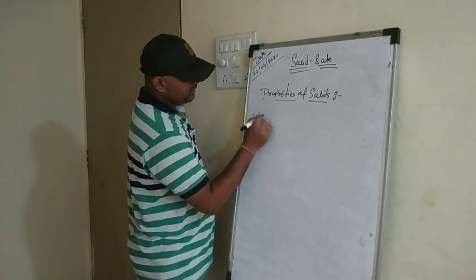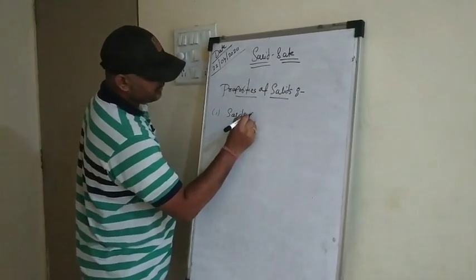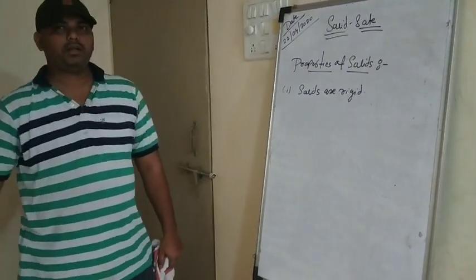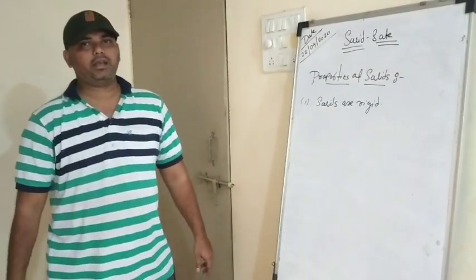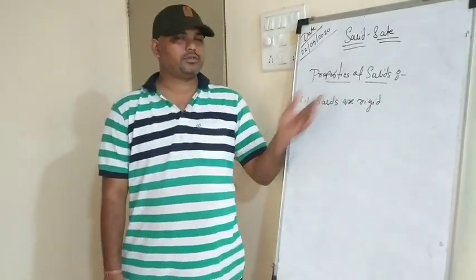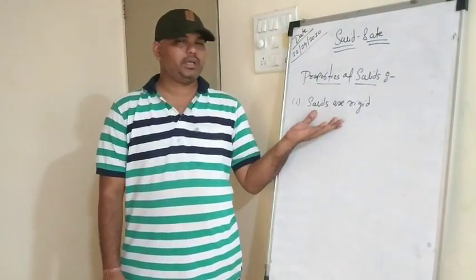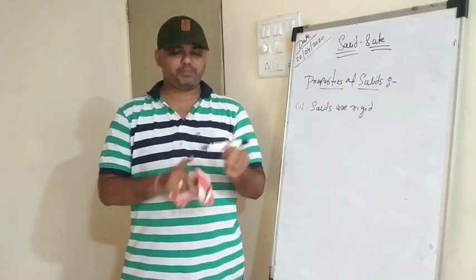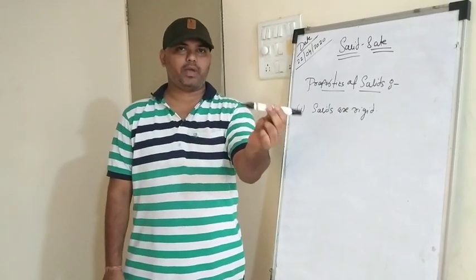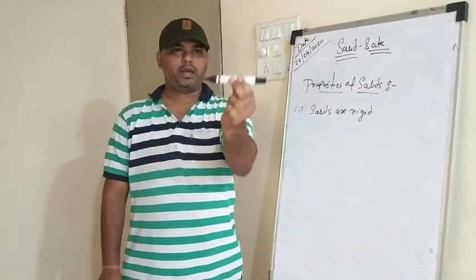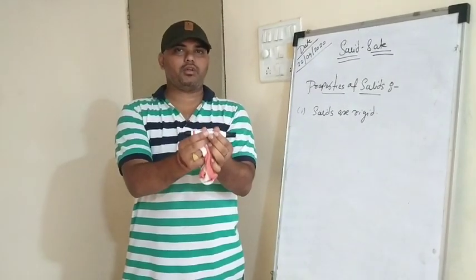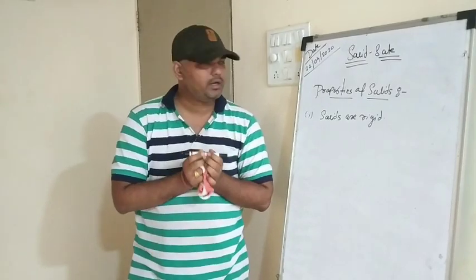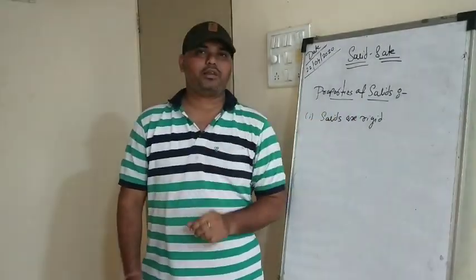Property number 1, solids are rigid in nature, right? We have learned about solids since our 8th, 9th, 10th classes. We know what rigidity is. Rigidity means, for example, if I take this pen, which is a solid, and try to press or apply pressure on it, it will not change its shape and volume, right? So that is why we say that solids are rigid in nature.